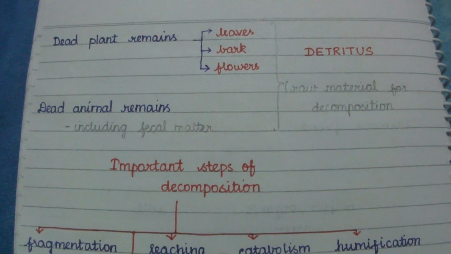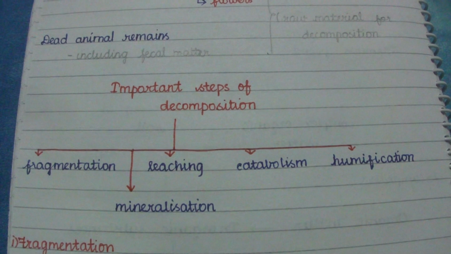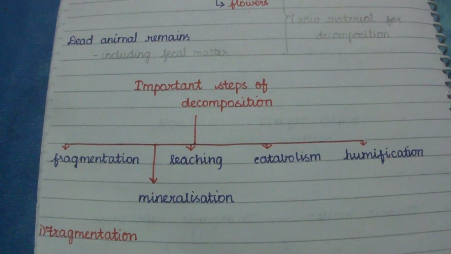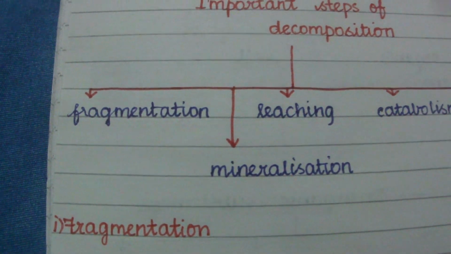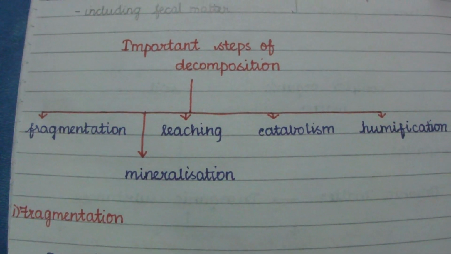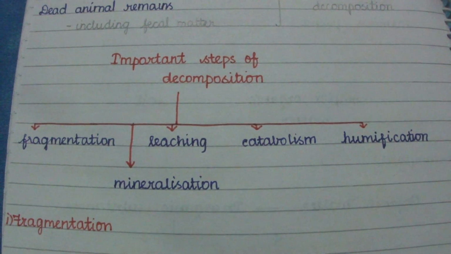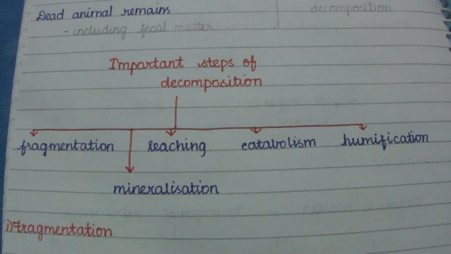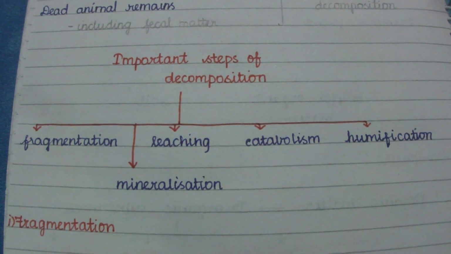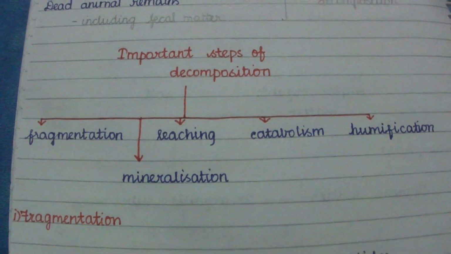Now the important steps of decomposition. We will discuss the steps which are most important for the decomposition process. The first one is fragmentation. The next ones are leaching, catabolism, humification, and the last one is mineralization. So the important steps are fragmentation, leaching, catabolism, humification and mineralization.